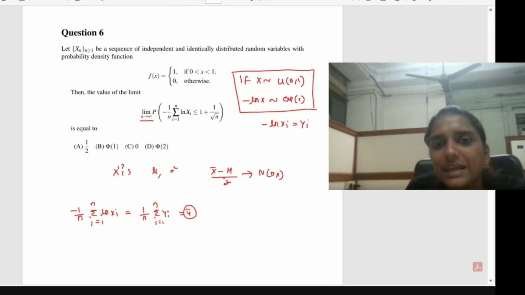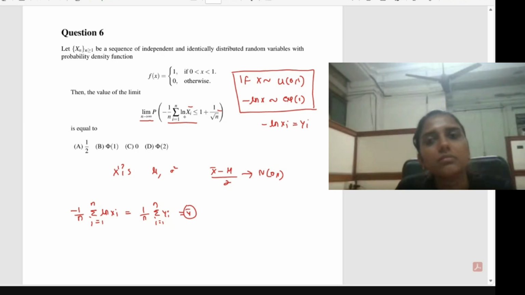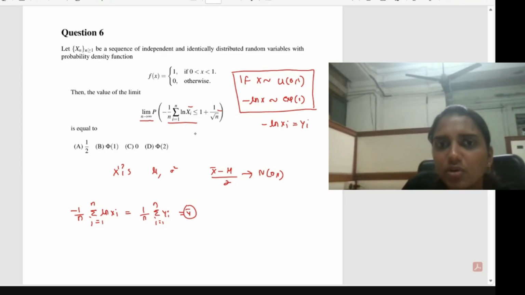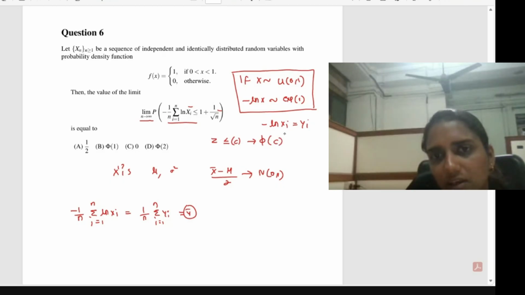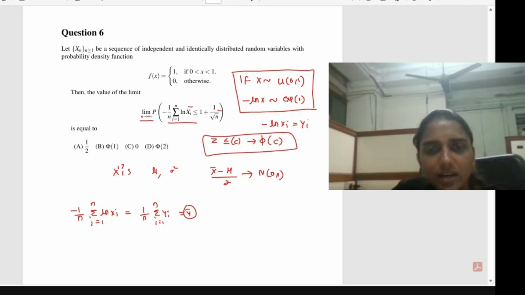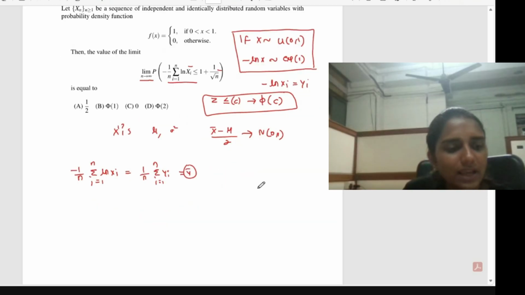You have to find the mean of Y bar and the variance of Y bar. Then subtract the mean and divide by the standard deviation, so that Y bar will follow the standard normal distribution. From the standard normal, the property Z less than or equal to something, say c, you can find phi of c, which will give you the answer. This is the idea. You can try this question: find the expectation of Y bar and then the variance of Y bar. What is the expectation of Y bar and what is the variance of Y bar?